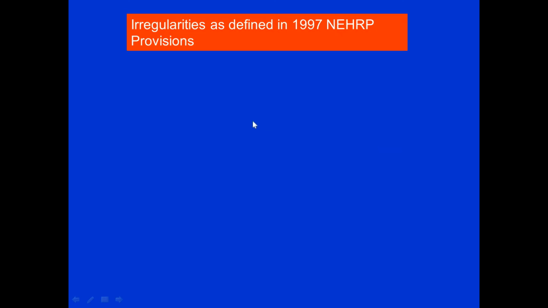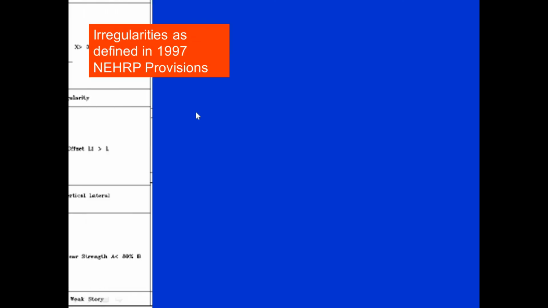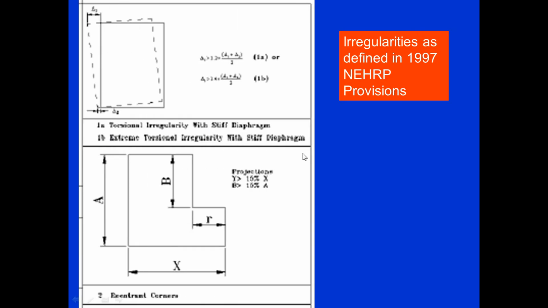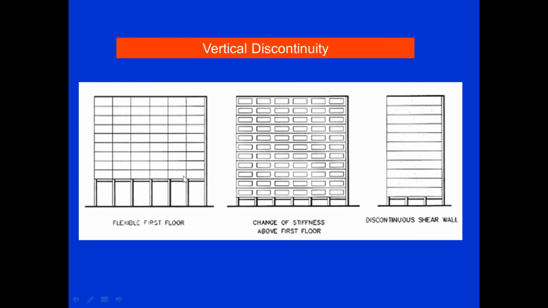Then these are some provisions. Vertical discontinuity is there. This is also a very good example. This is a flexible first floor. All the heavy mass is supported by columns as a parking column which are fully open, so it forms a soft story. This is also a change of stiffness. The floor-wise stiffness of the structure is also changed. The length and stiffness of the column is also changed. Orientation of the column also affects the discontinuity.